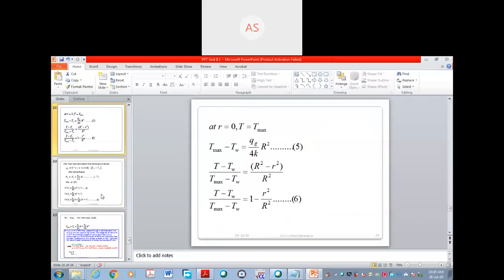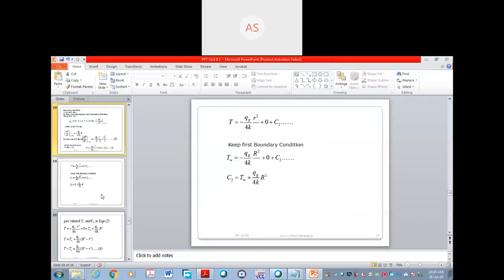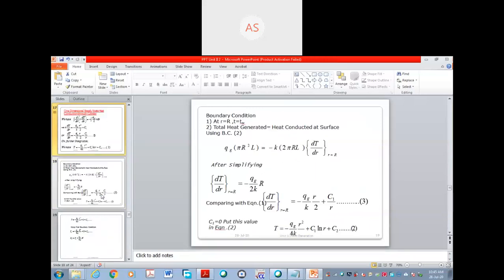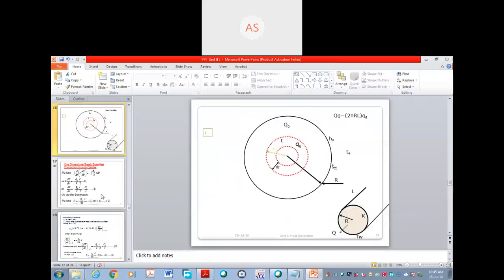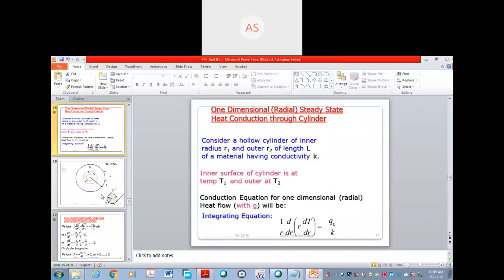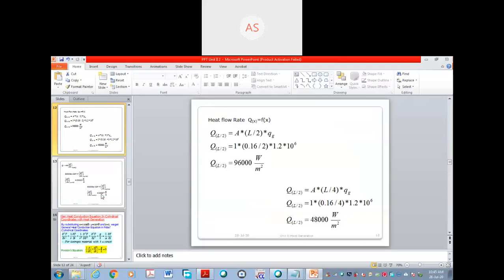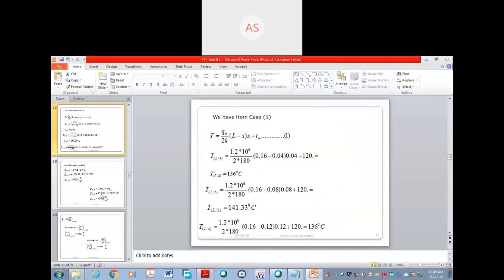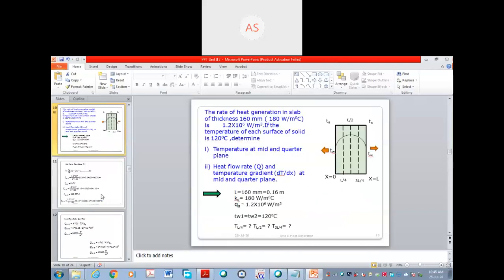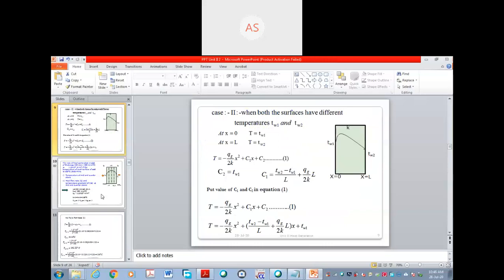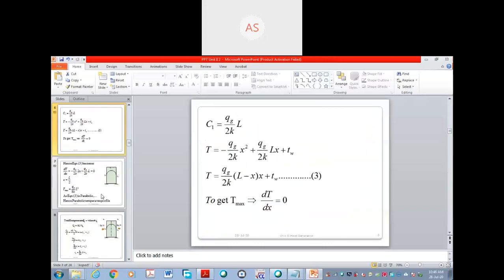But those who got the first unit will definitely get this, and they will be able to solve the numericals on it. But those who have not studied the first unit properly normally skip this part.